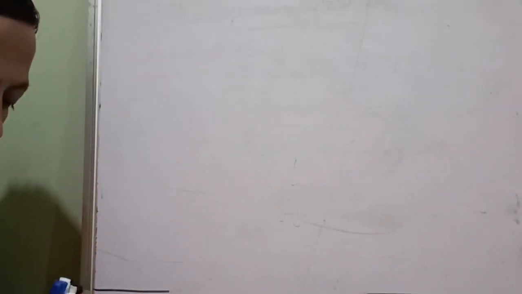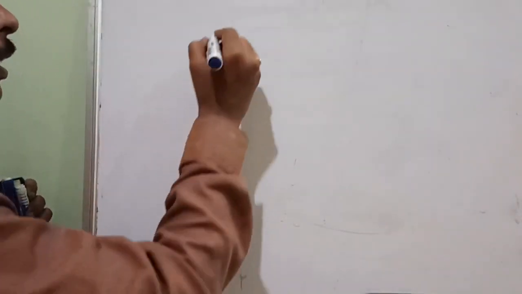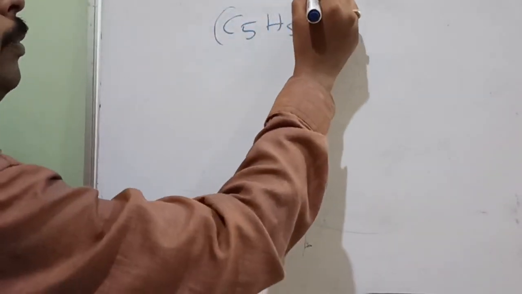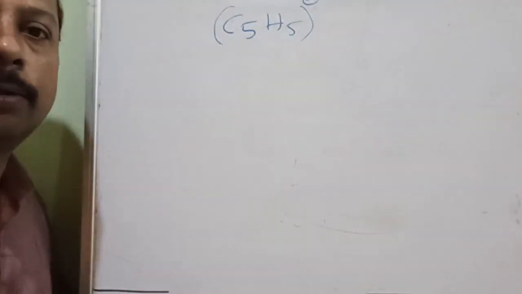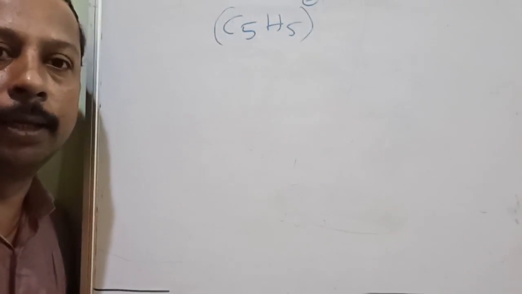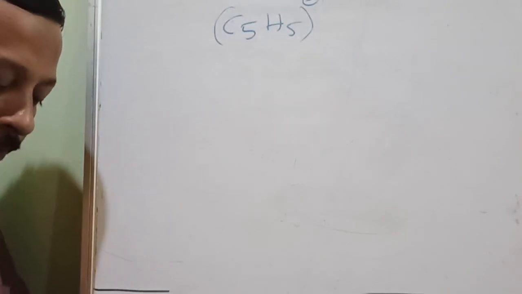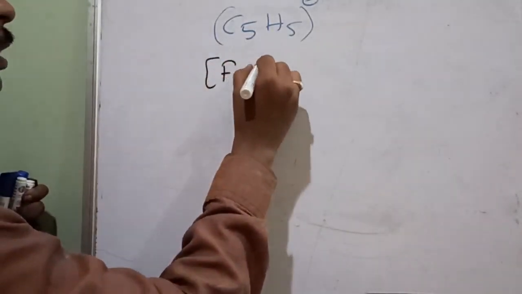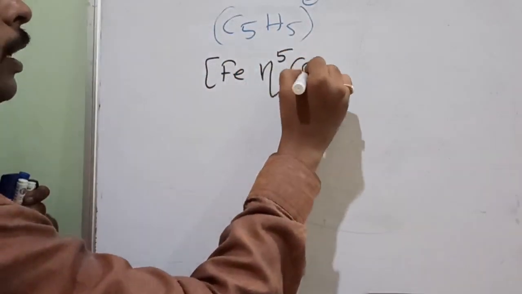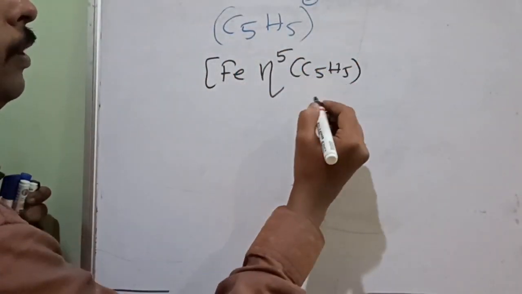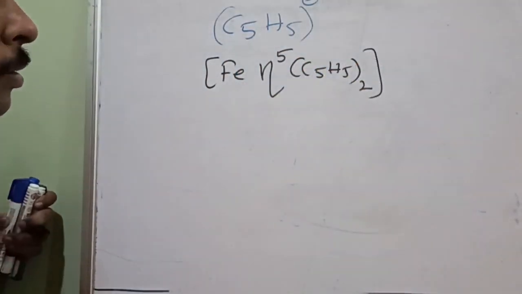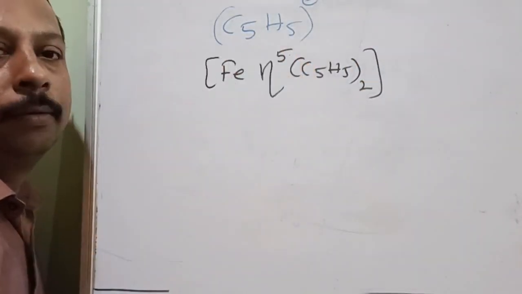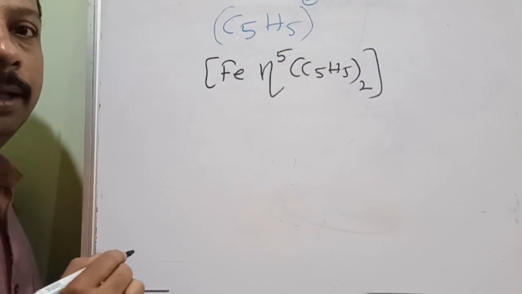Okay. Now let us talk about C5H5 minus. What is it? Cyclopentadienyl anion. Where will you find it? You will find it in ferrocene. What is the formula of ferrocene? Fe(eta 5-C5H5)2. This is ferrocene. Is it understood? What is this 5? Very good. It is hapticity.